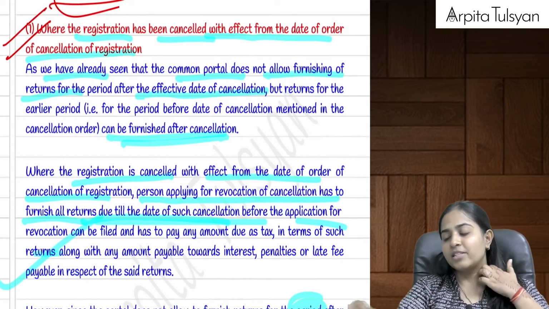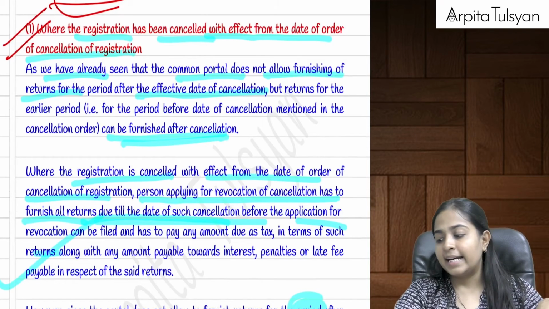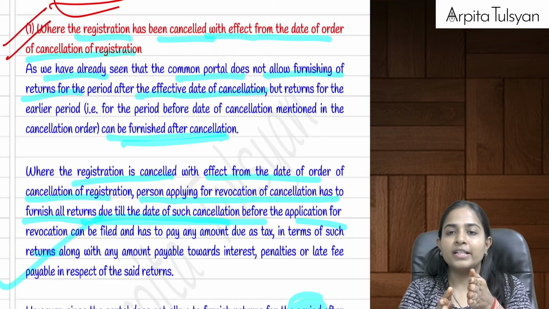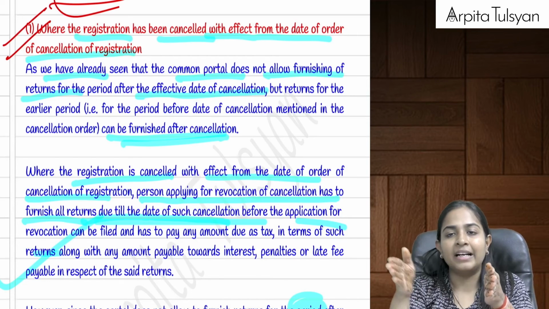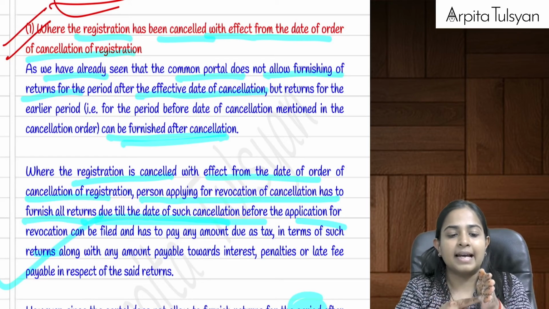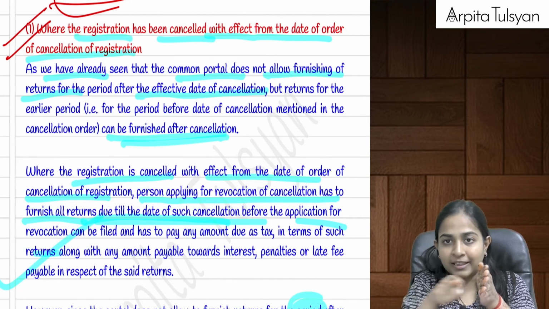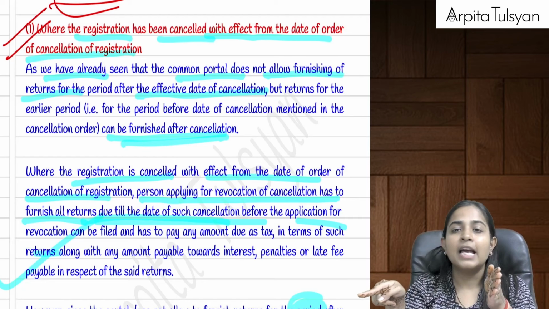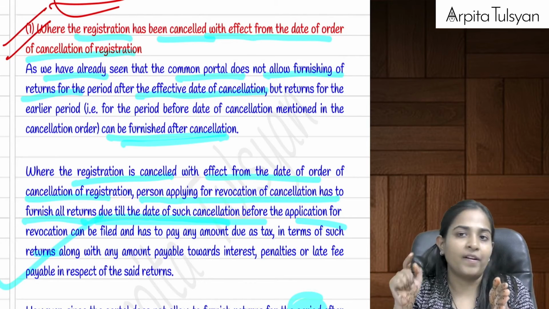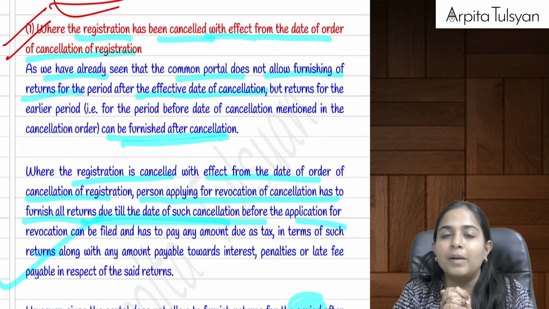Now, two things come up here. Once your registration is cancelled, you will get a time period to revoke that cancellation. Yes, but the system says that from the day your registration was cancelled, for the future periods, you will not be allowed to file the returns. Now listen, this is where the problem happened.